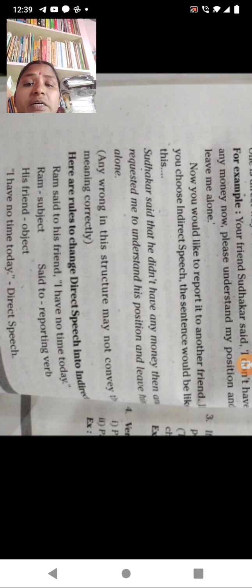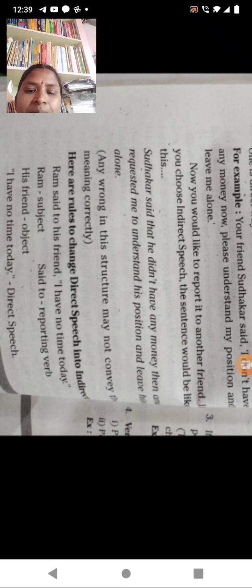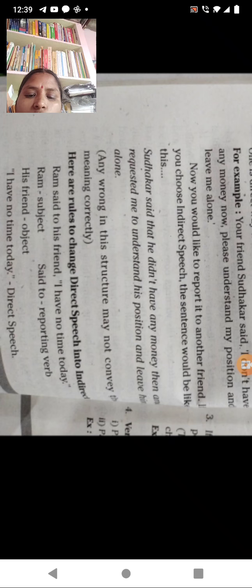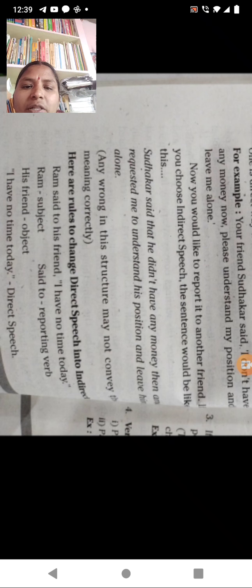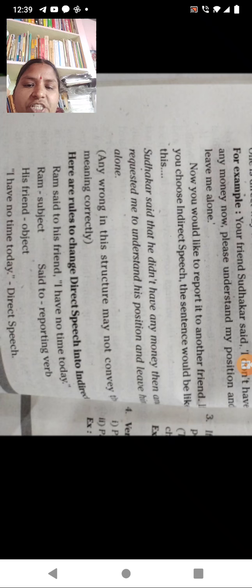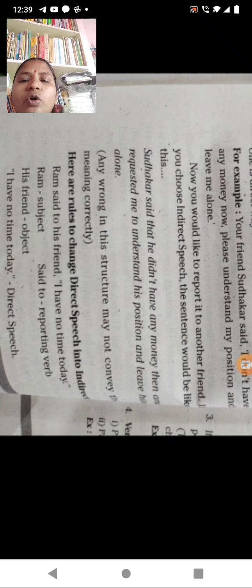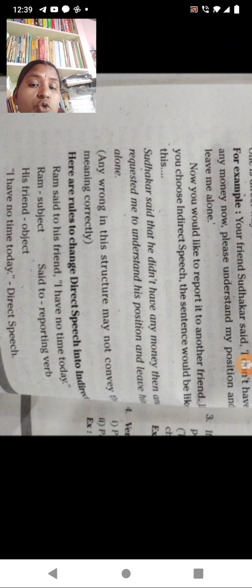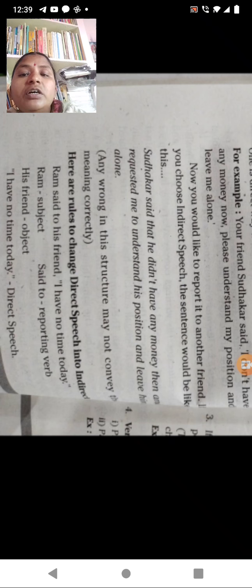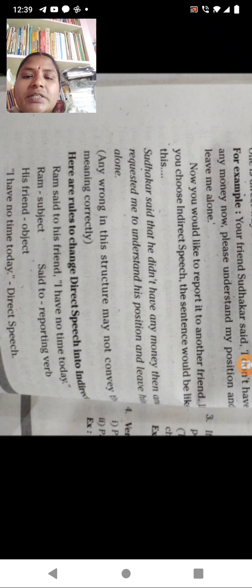Any wrong in this structure may not convey the meaning correctly. If there is even a little change in the structure, the meaning may not be conveyed in the rightful way. So you should not change the structure of the sentence. That is the main thing.